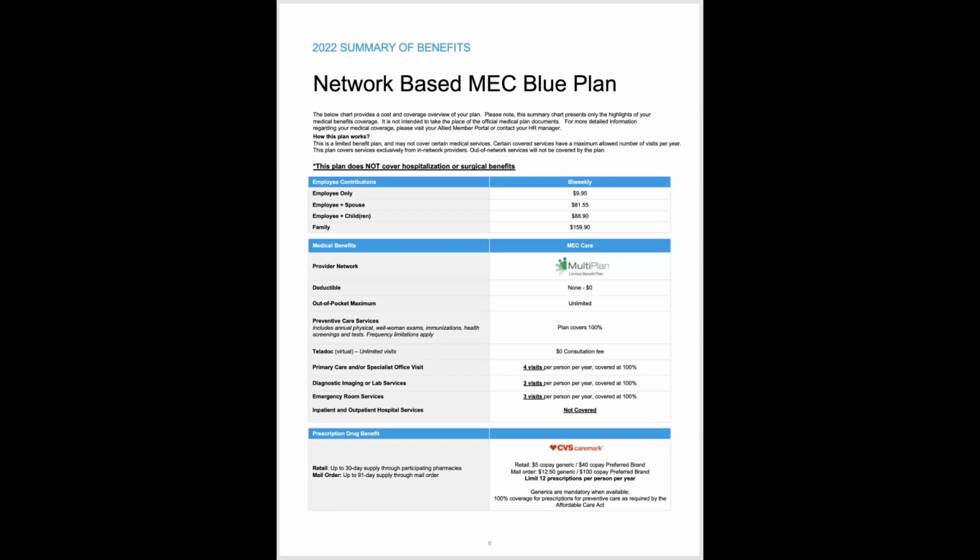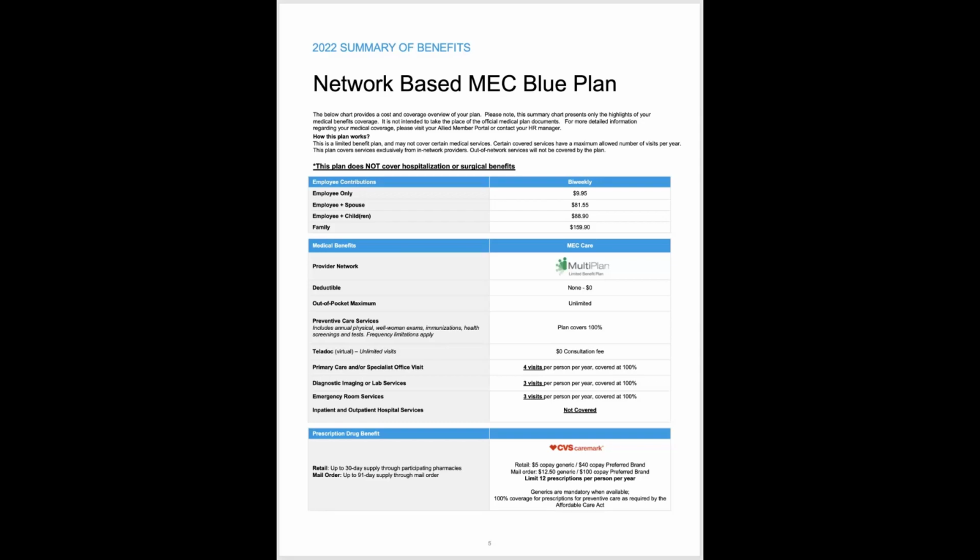Prescription drug services. So that is covered. Again, it's limited, just like the major medical options, but you do have generic coverage at a $5 copay. For brand medications, it's covered at a $40 copay, and it's limited to 12 prescriptions per person per year. And that is 12 total prescriptions, not necessarily 12 different drugs.